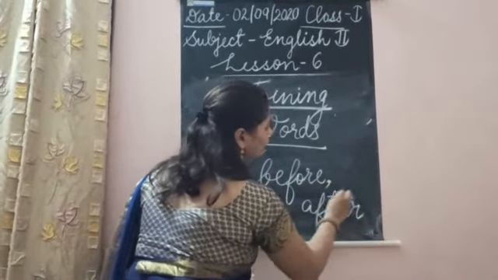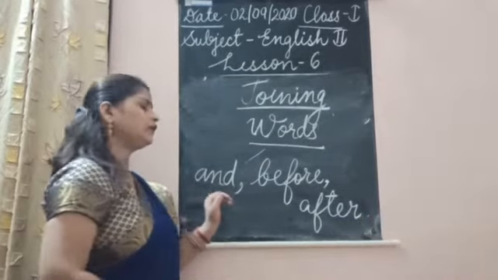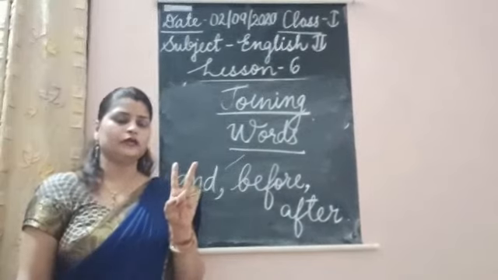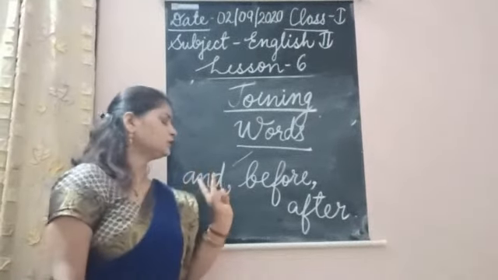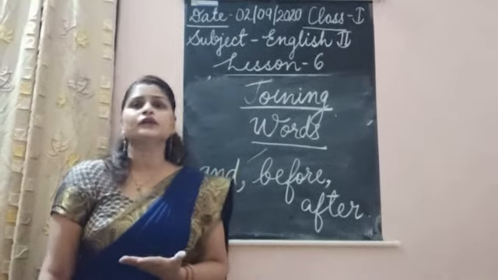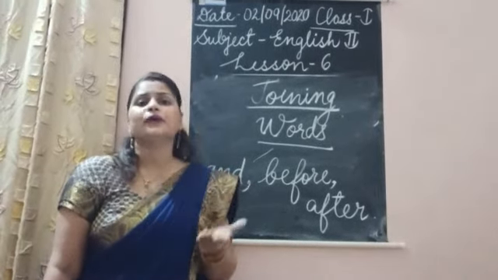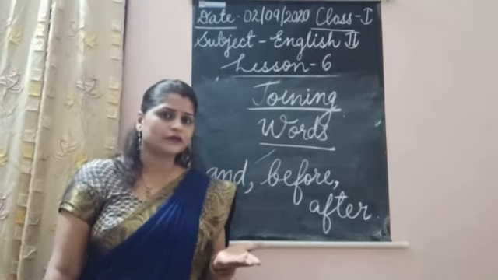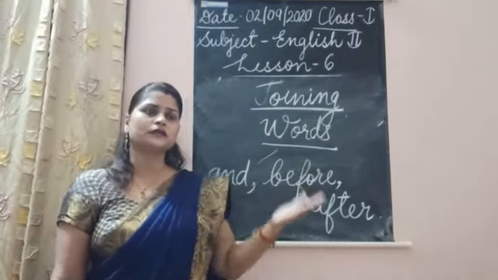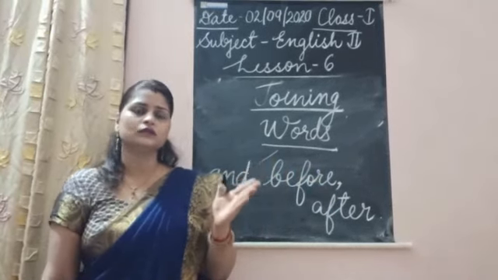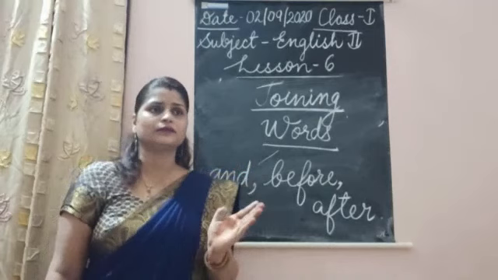I hope you all have understood this, where we use and to join two sentences. Whenever we are using and to join two sentences, that is a joining word. For example, we are saying there are many flowers like rose, jasmine and sunflower. We can't say rose, jasmine, sunflower like this. We cannot say there are flowers rose, there is a flower jasmine, there is a flower sunflower.